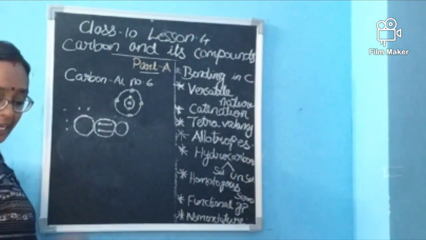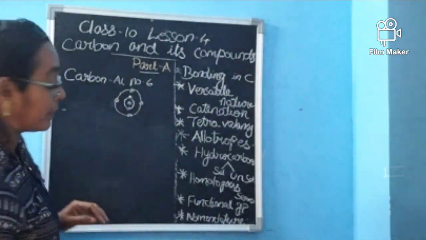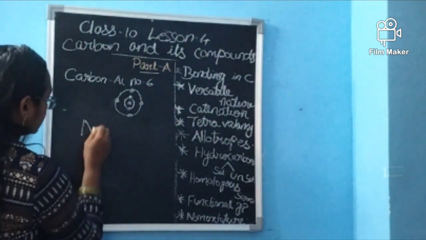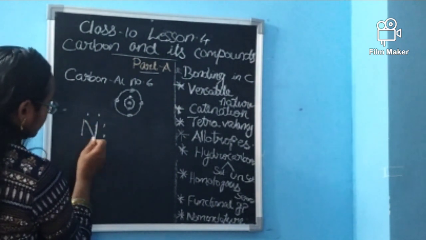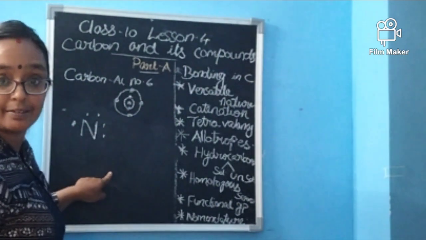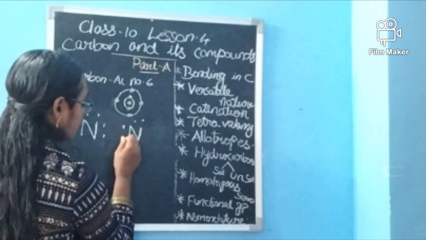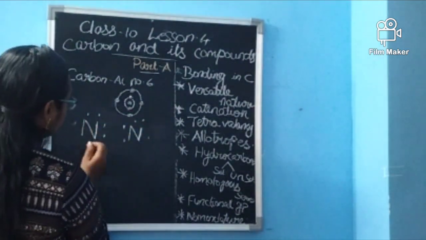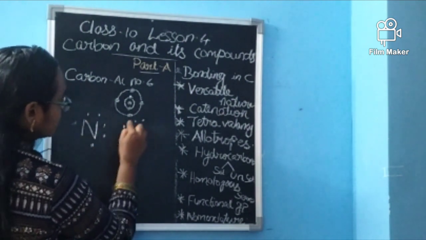Okay. In the case of nitrogen, what will be there? Nitrogen has only 5 electrons: 1, 2, 3, 4, 5. Here again, if nitrogen is coming, 1, 2, 3, 4, 5.